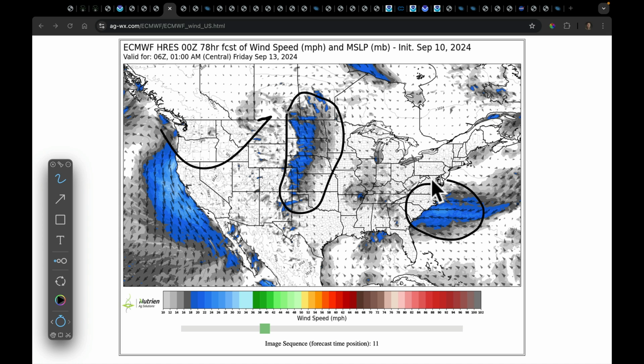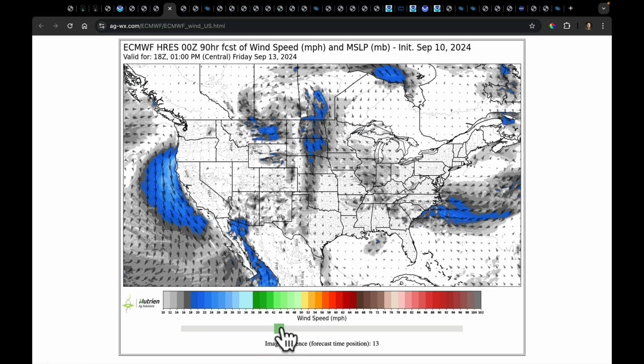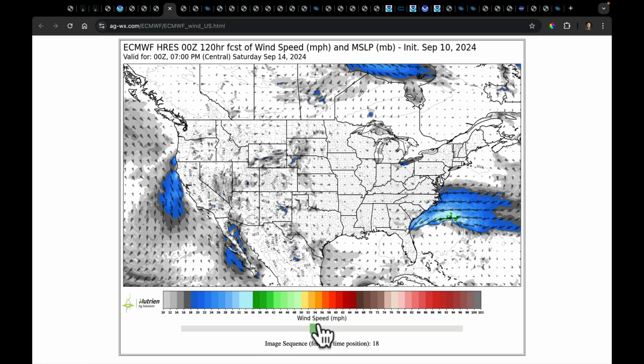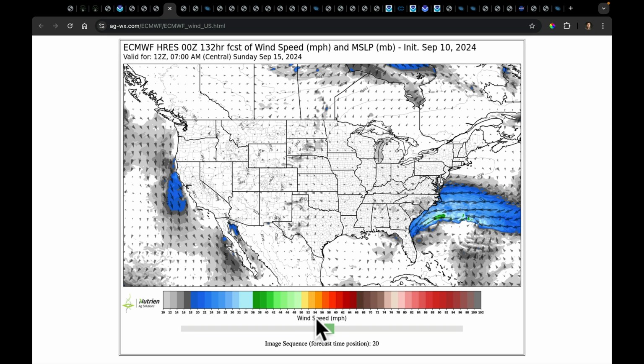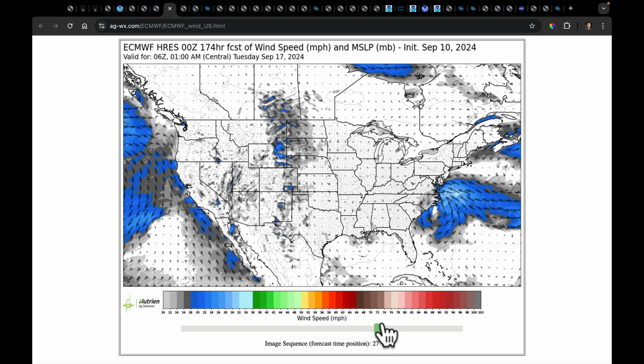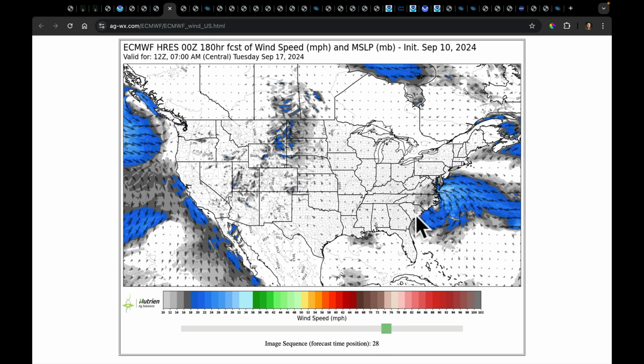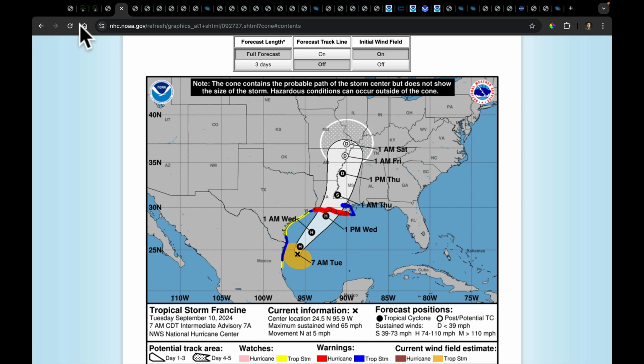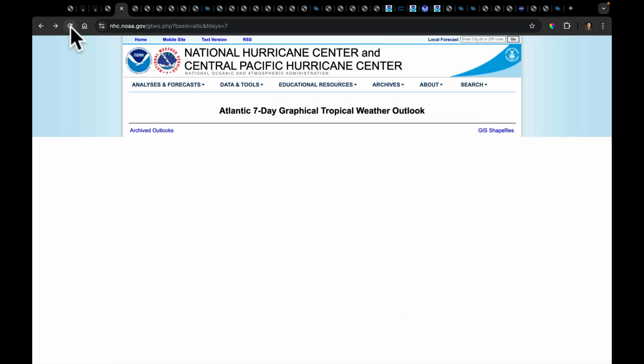And I've got my eye on something going off the Carolina coast that we need to be discussing as well. Because as we play this forward, this is now getting into Saturday and Sunday. Watch the low curl up right here. This is Sunday morning, getting into Sunday afternoon, all the way to Monday morning now. The latest European model attempts to develop a tropical system just off of the Carolina coast. And remember, there is a stalled out boundary in this area. That is what's initiating convection over time. And I don't know, we need to watch this carefully, even though the National Hurricane Center, if you go back here, didn't have anything in their latest update.